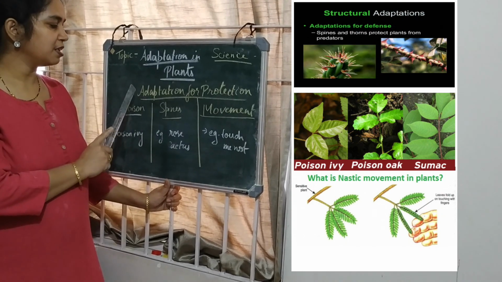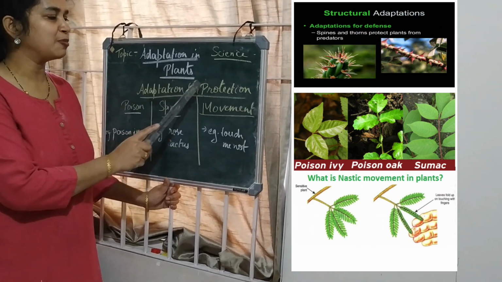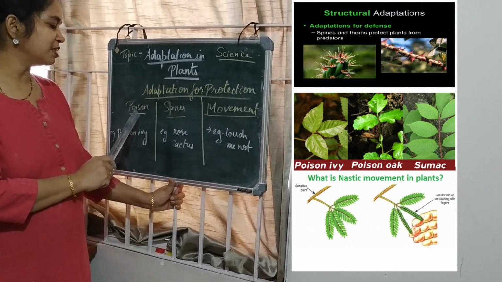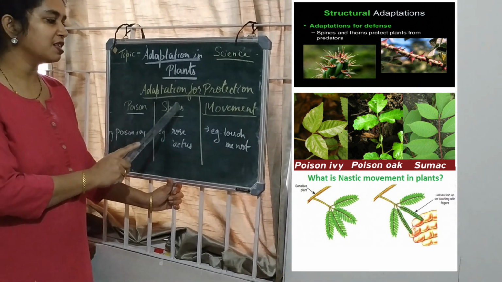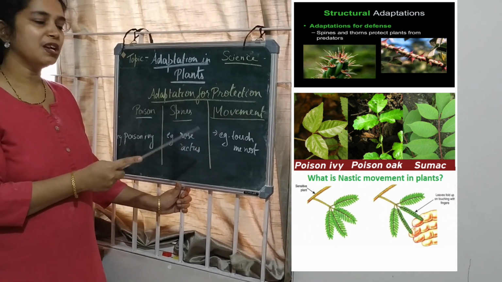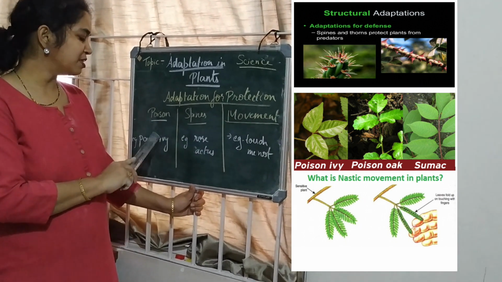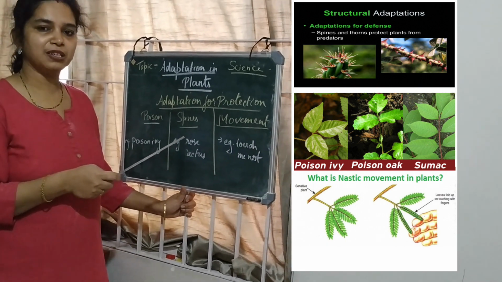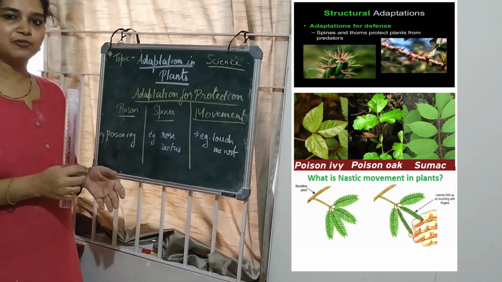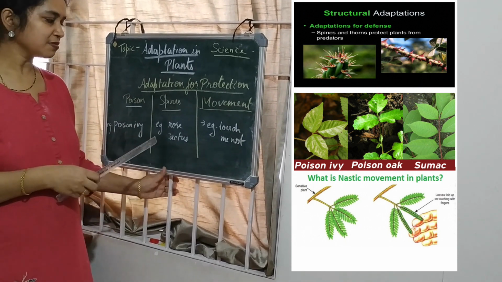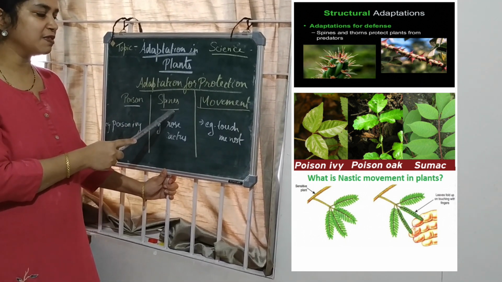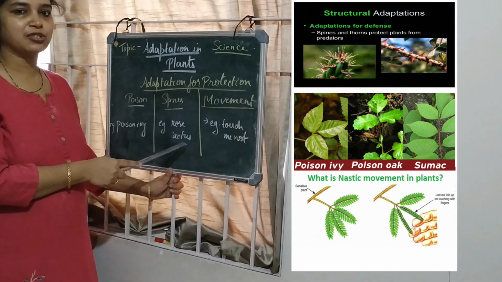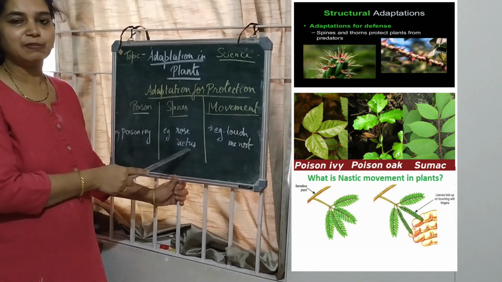Now let's study the adaptation that happens for protection. Some plants, in order to protect themselves from predators, develop certain things like poison or spines, and some protect themselves through movement. Poison, like poison ivy. If you touch poison ivy, the poison in it will be transferred to you and you will feel itching on your skin. Spines. Some plants develop spines, like rose and cactus. They develop spines so as to protect themselves from animals.